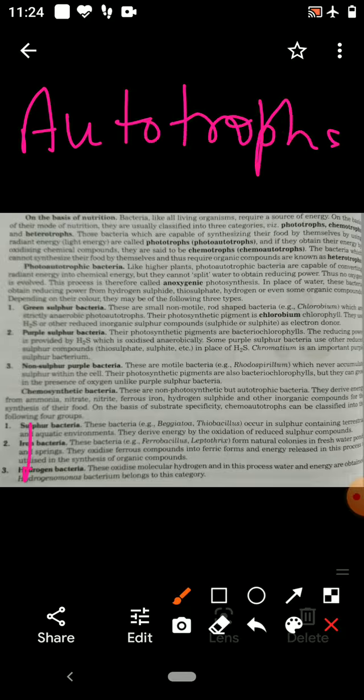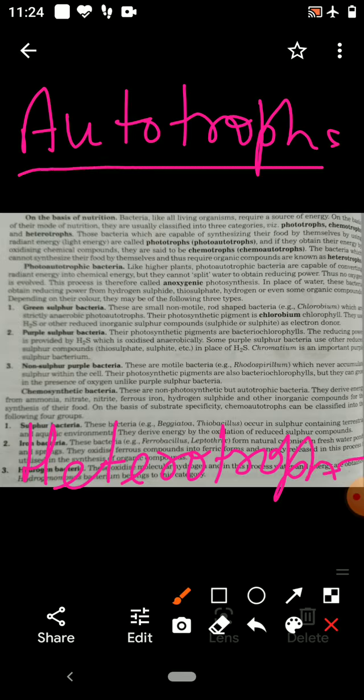Second is heterotrophs. Autotrophs means they obtain their nutrients by themselves. They were able to synthesize their food. For the synthesis of the food, they were using radiant energy of sun, light energy. So they were called photoautotrophs.